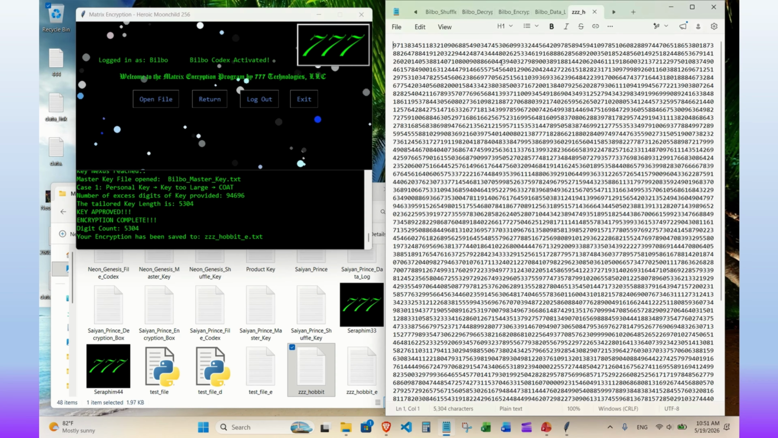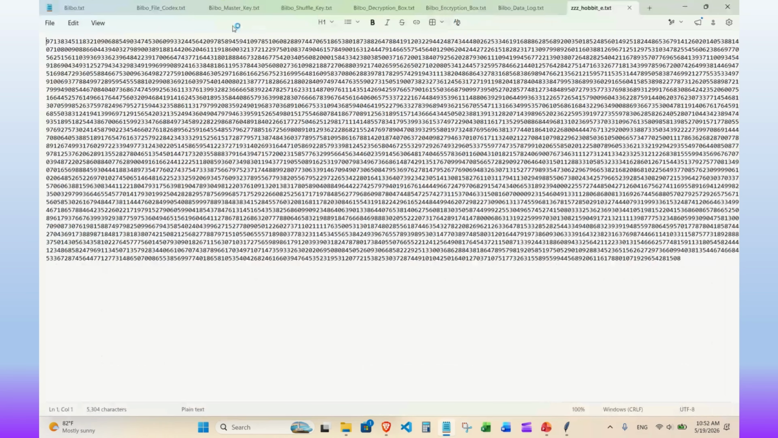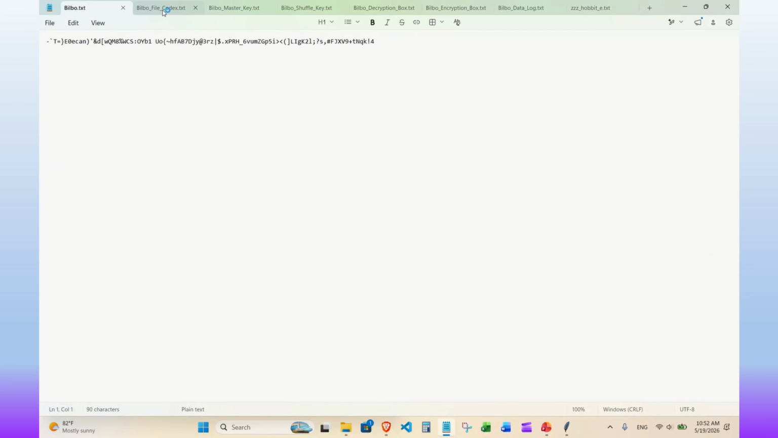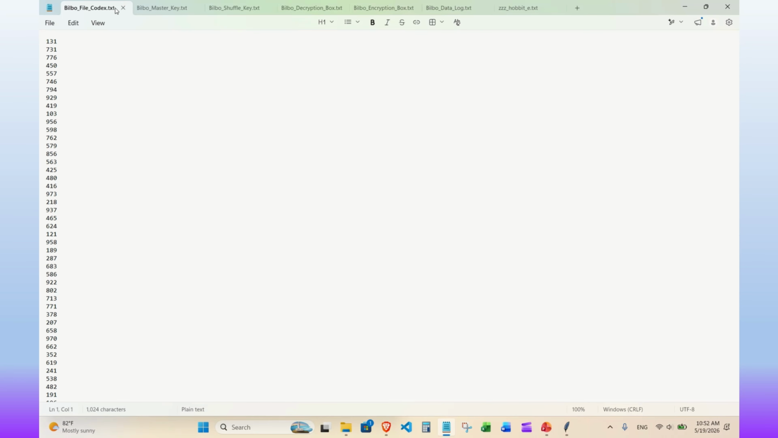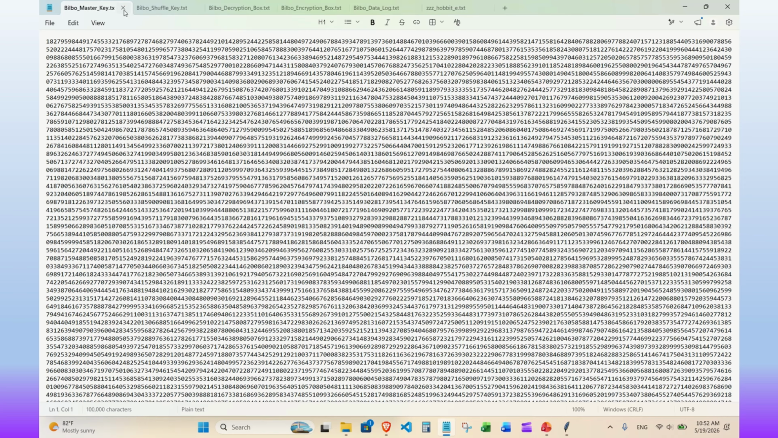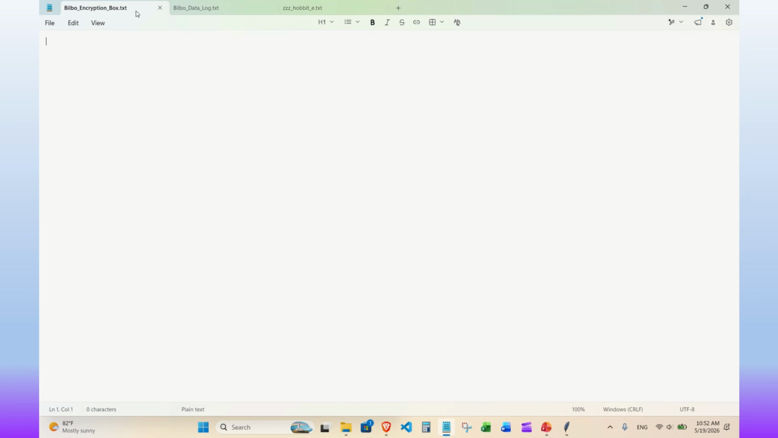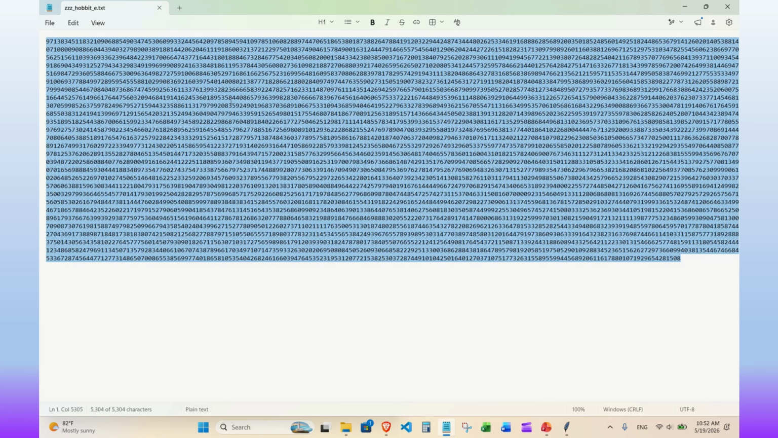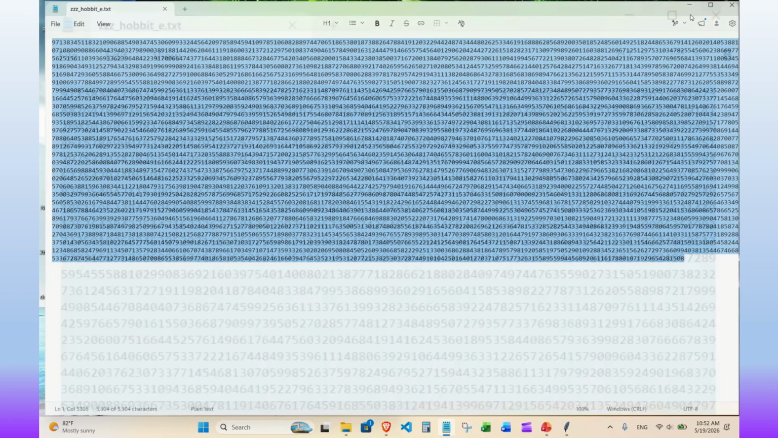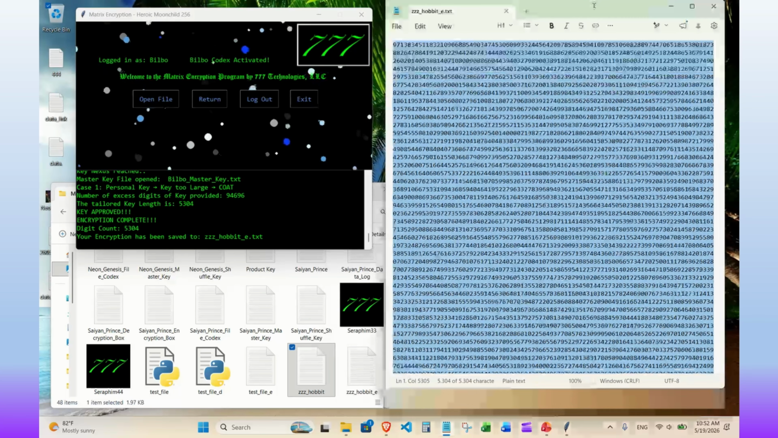Finally, we can open the file and do a quick review of the files created. We have the plaintext codex we just used, the file codex for encrypting files, the master key, the shuffle key, your personal decryption box, personal encryption box, data log, and of course the encryption itself. This is what we want to send securely to another party.